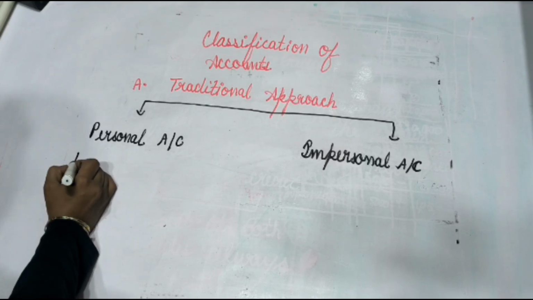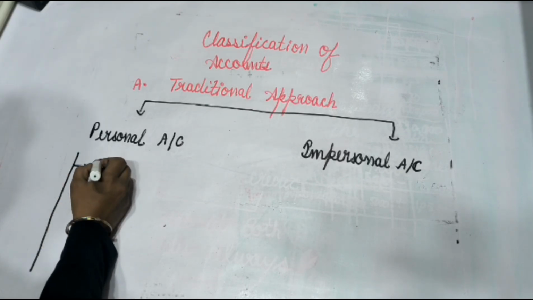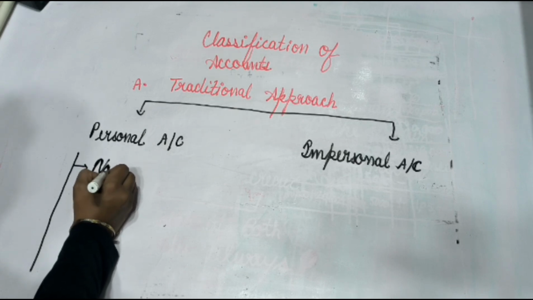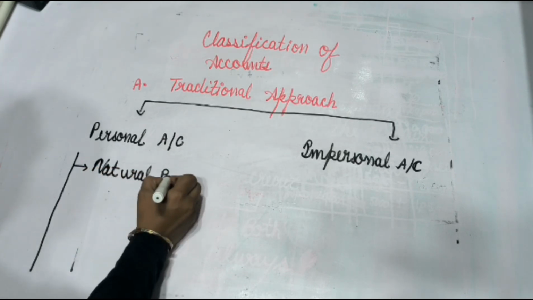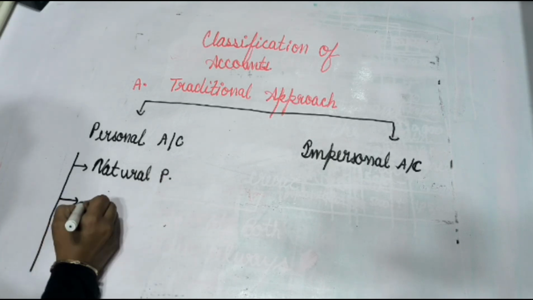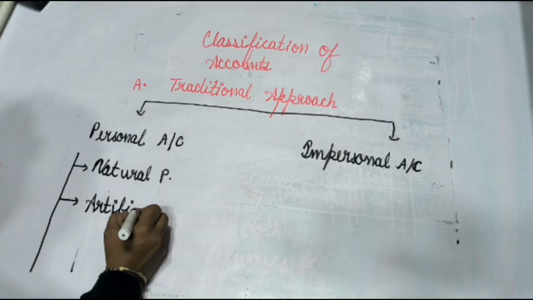The personal account is basically three types. The first is natural personal account. The second is artificial personal account.